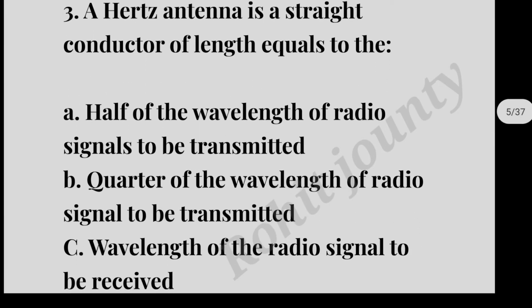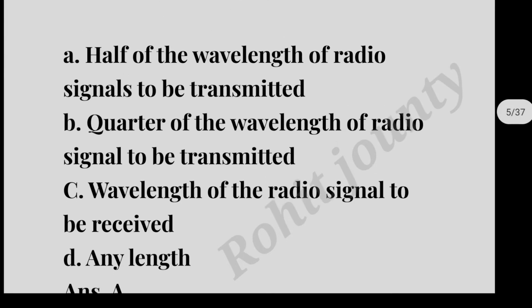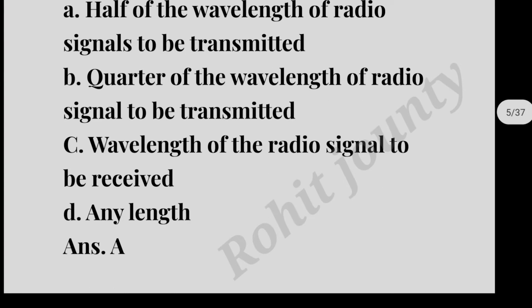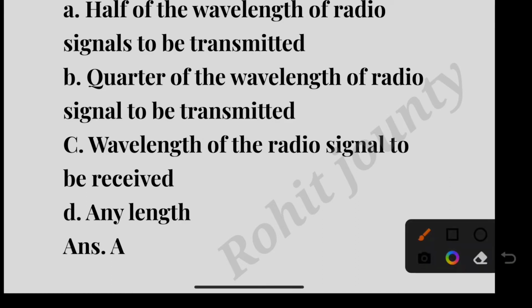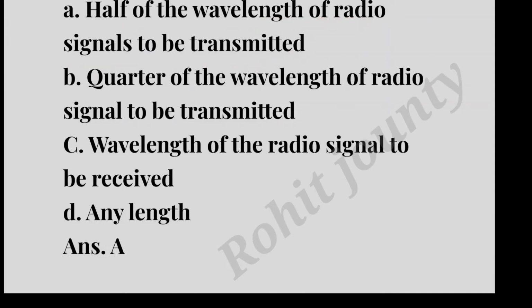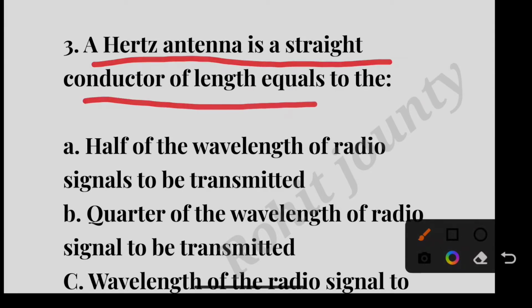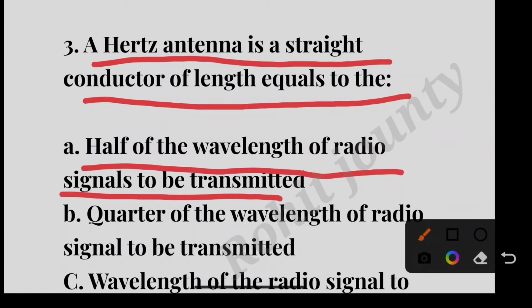Question number 3. A Hertz antenna is a straight conductor of length equal to: option A, Half of the wavelength of the radio signal to be transmitted; option B, Quarter of the wavelength of the radio signal to be transmitted; option C, Wavelength of the radio signal to be received; option D, Any length. The correct answer is option A. A Hertz antenna is a straight conductor of length equal to half of the wavelength of the radio signal to be transmitted.